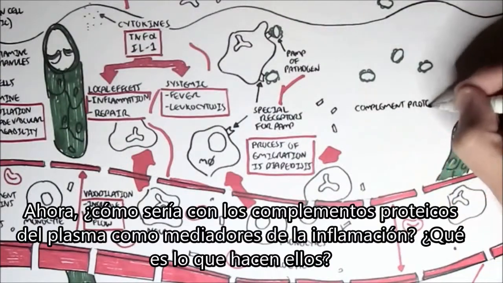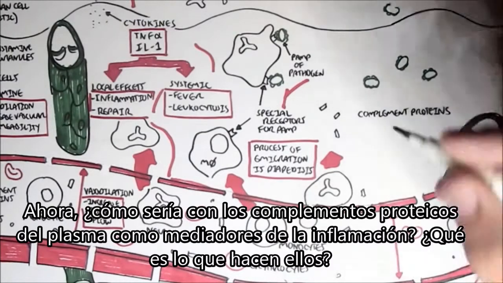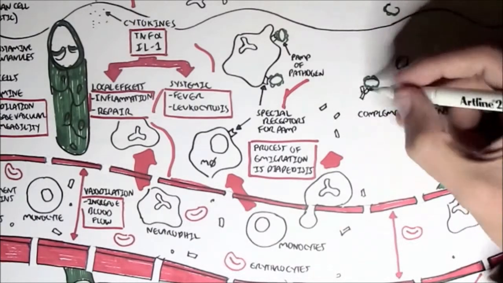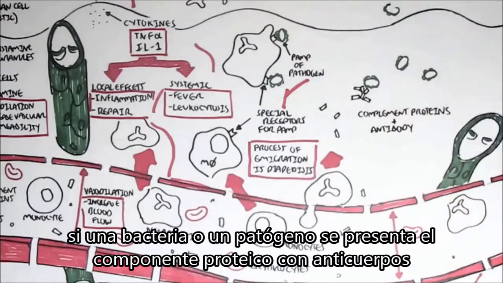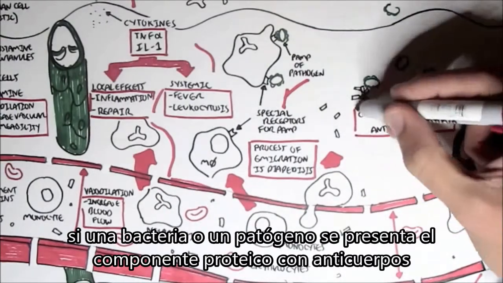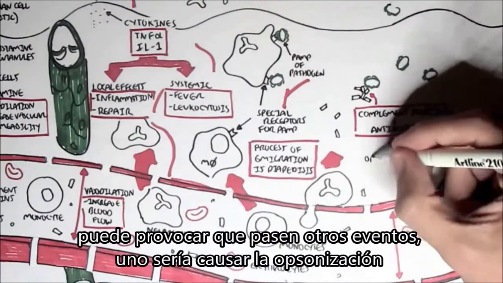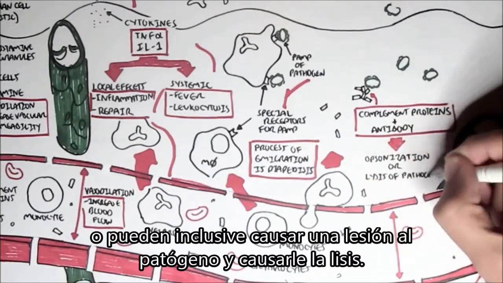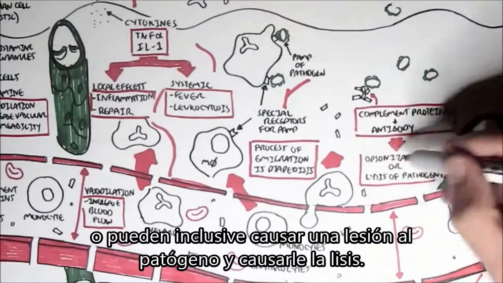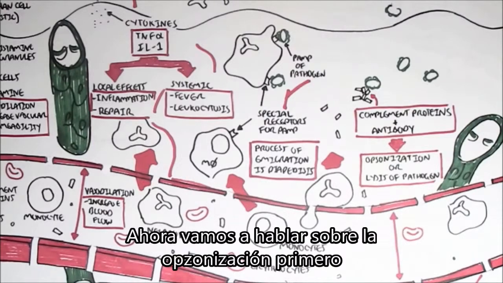So how about the complement proteins, the plasma inflammatory mediator? What do they do? Well, if a bacteria or the pathogen is present, the complement protein with antibodies can cause a few things to happen. It can cause opsonization, or it can essentially create a hole within the pathogen, causing it to lyse. So let's talk about opsonization first.